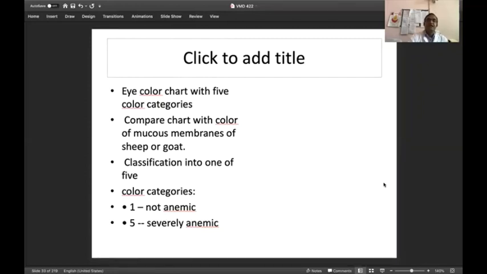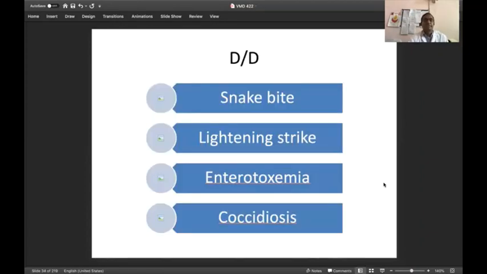Then you just compare the color of the eye with the help of this FAMACHA chart. The eye color chart is coded with 5 color categories. You compare the chart with the color of the mucous membrane and classify it from 1 to 5, that is, not anemic to severely anemic animals. Now, we have discussed that this parasite is the only parasite that is responsible for acute death, or sudden death. Sometimes there may be some malicious approach. There may be other reasons in which you will find the animal suddenly dies; the animal is playing or eating, and after a few hours you find it dead.